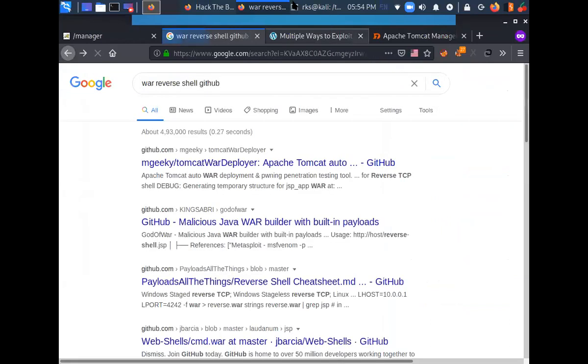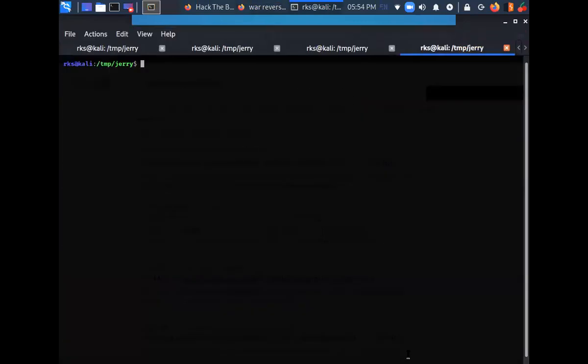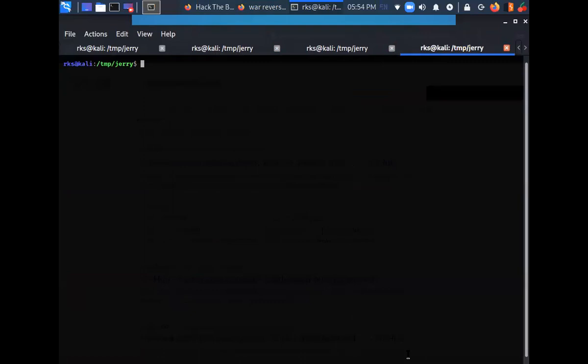So instead of all this, I'm going to create my own war file using MSFVenom. MSFVenom is allowed any number of times in the exam, so you do not need to worry about the usage of MSFVenom. It is totally allowed, and you can use it whatever number of times you want.